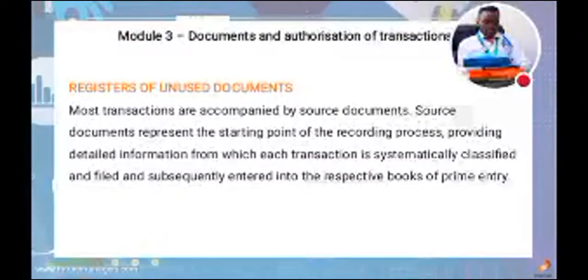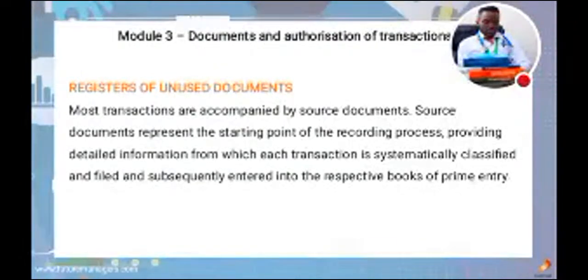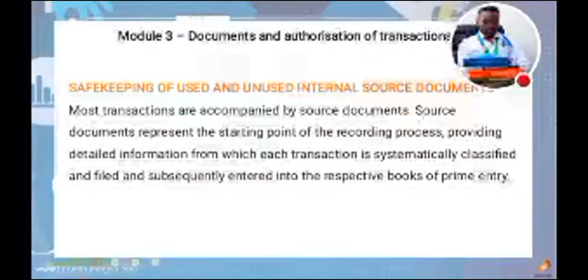Then the other one is the register, as well as the register of unused documents. Everything has to be registered, and it has to be clearly shown within these documents. Then the other one is safekeeping of used as well as unused documents.